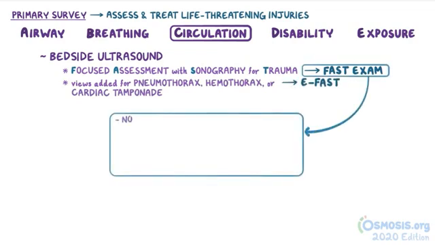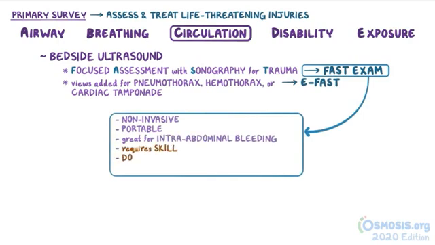The FAST exam is non-invasive, portable, and great at detecting intra-abdominal bleeding, but it does require skill to use it properly and doesn't identify which organ is injured. For example, fluid in the hepatorenal space does not necessarily mean hepatic injury.